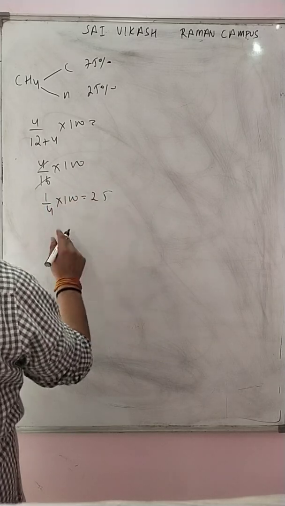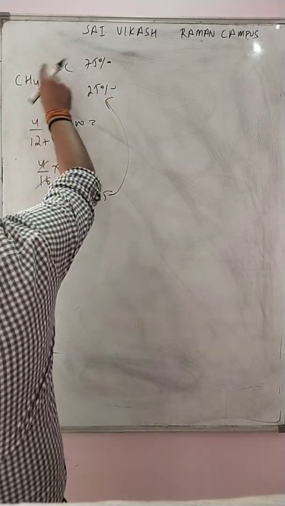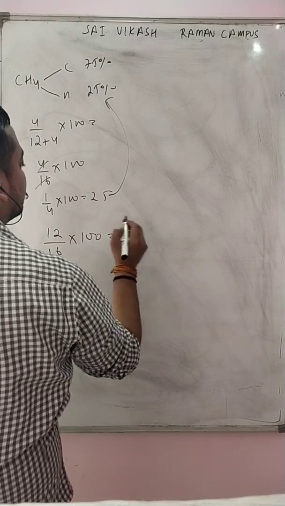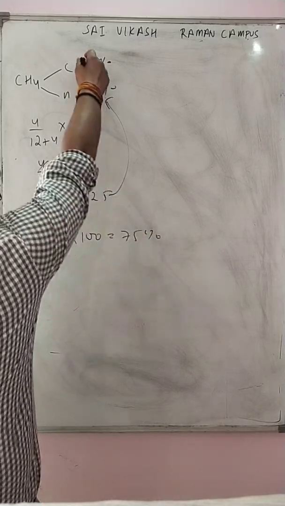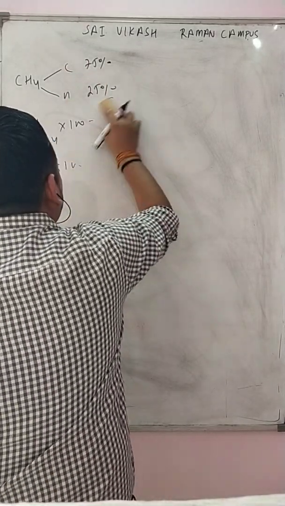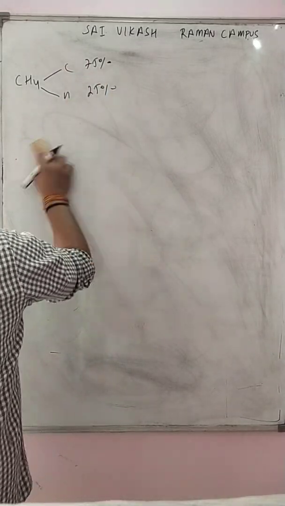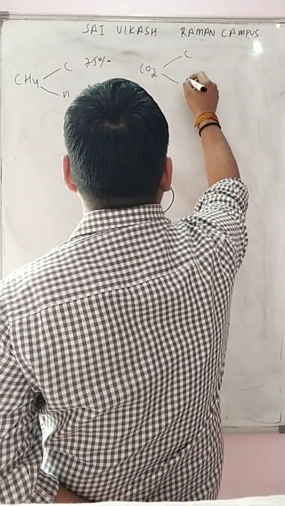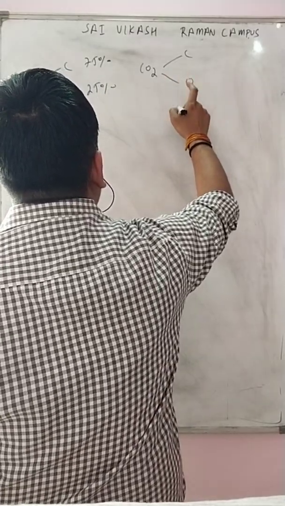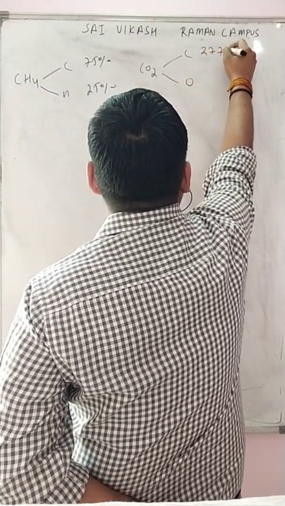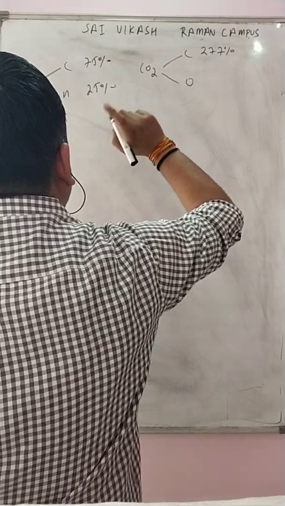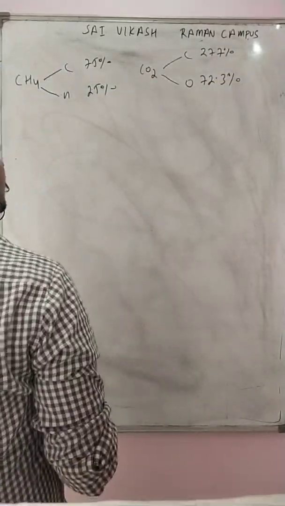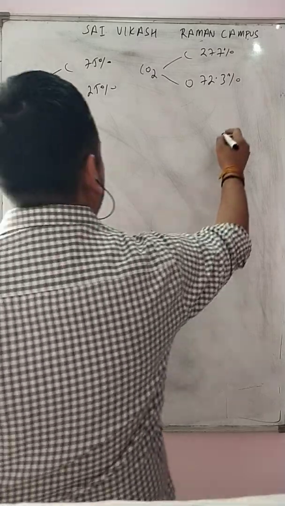It will leave 25. This one is 25. And for carbon, you know very well how to calculate the percentage. It will come to 75%. Here it is 75%. CH4, CO2, where carbon becomes 27.7% and oxygen 72.3%. And let us take one more, H2O.